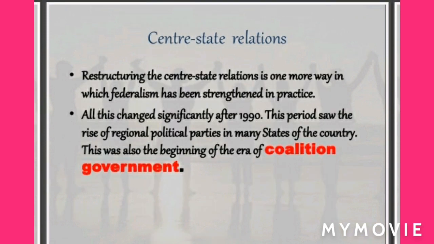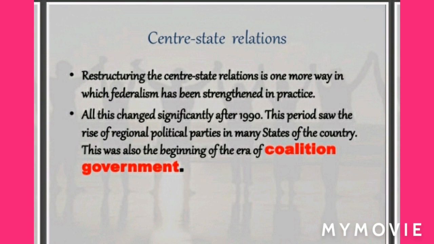Children, the next way by which federalism has been practiced in our country is through the means of center-state relations. Restructuring the center-state relations is one way in which federalism has been strengthened in practice in India. How the constitutional arrangements for sharing power work in reality depends to a large extent on how the ruling parties and leaders follow these arrangements.